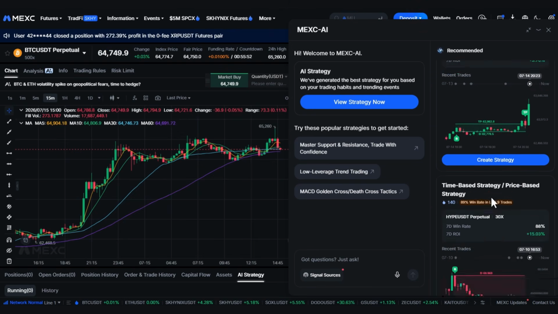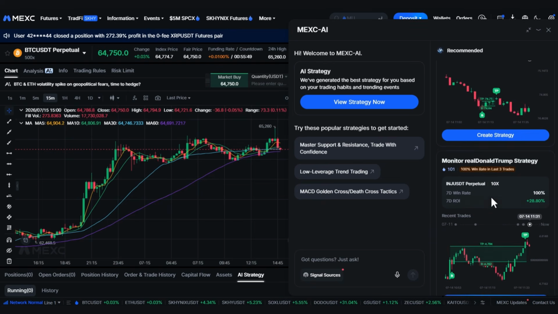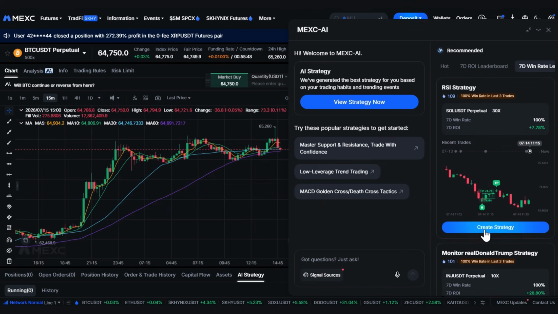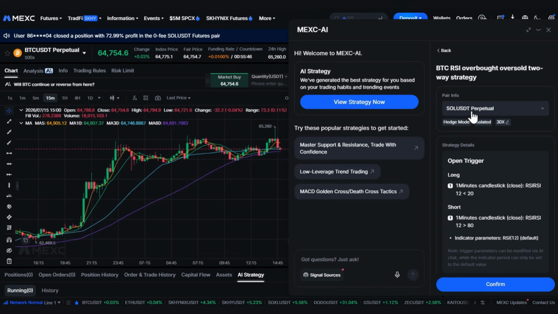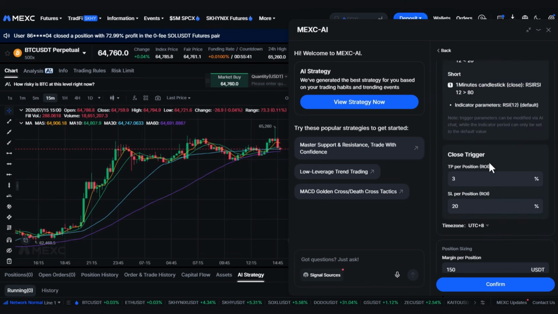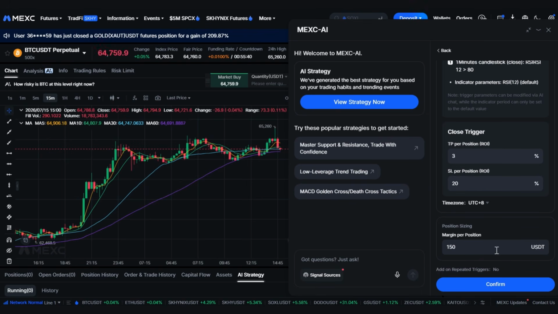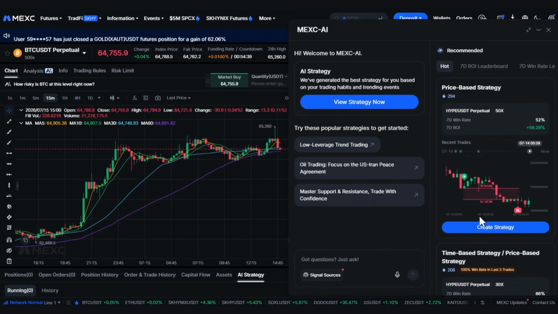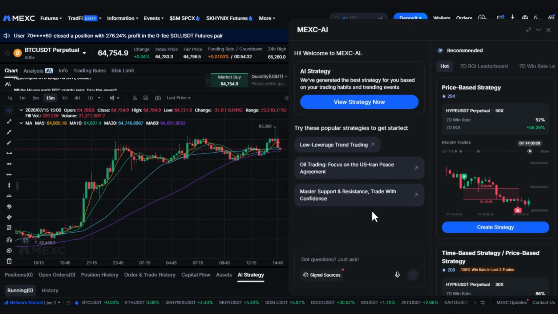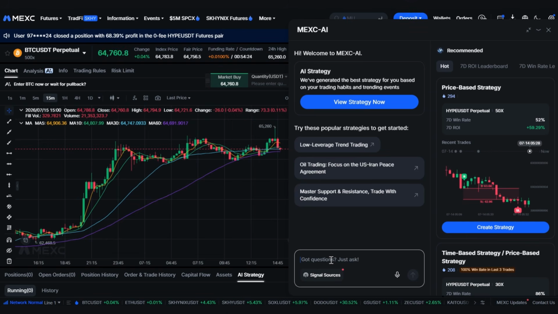If you want to use one of these recommended strategies, just click Create Strategy on whichever one you want. It'll show you the same details as before: the open trigger, the close trigger, all the parameters. And once you're happy, click Confirm and you're live. Now this is the part I think is the most exciting and honestly the most powerful feature here. If you want to build your own strategy completely from scratch, you're going to see a button that says Got Questions? Just ask. Click on that.